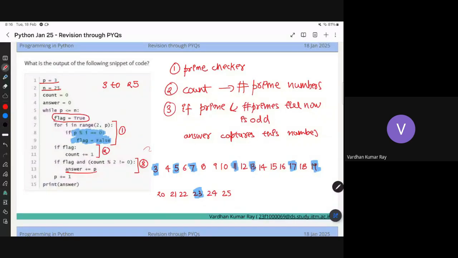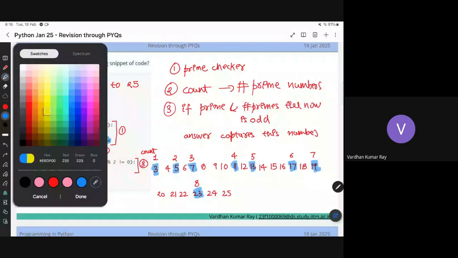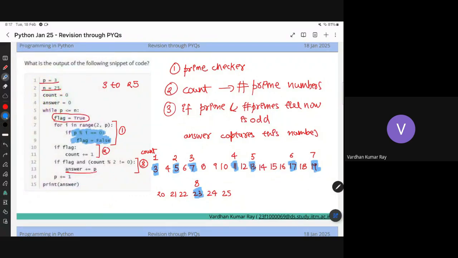So we'll write the value of count at each prime number. So here count is 1, here it becomes 2, 3, 4, 5, 6, 7, 8, right? So I need to check all the prime numbers where the count is what? Odd. Yes, correct. So those are these. Oh, sorry, the color looks very bad. So first is 1, 3, 5, and 7, right?